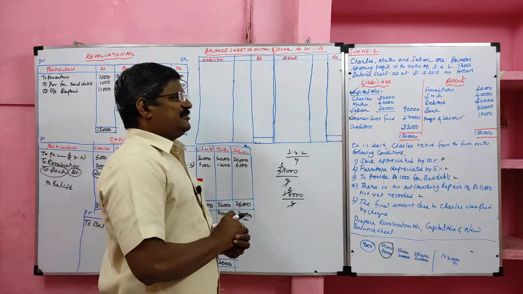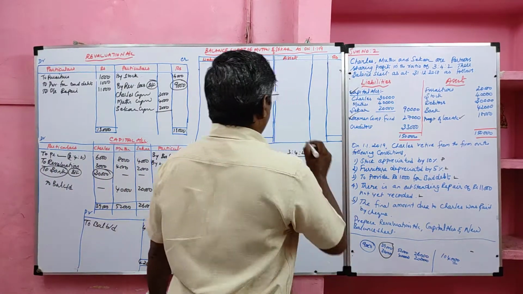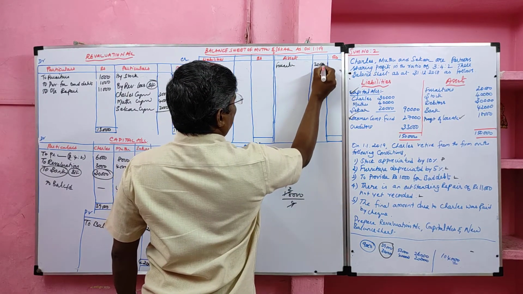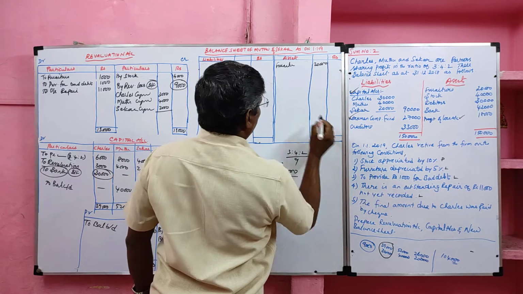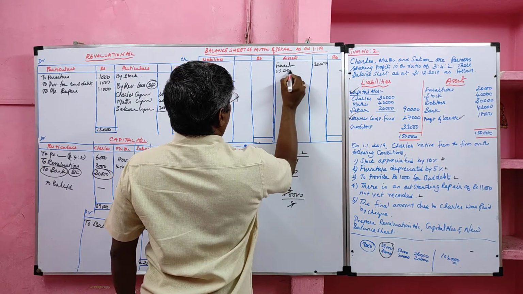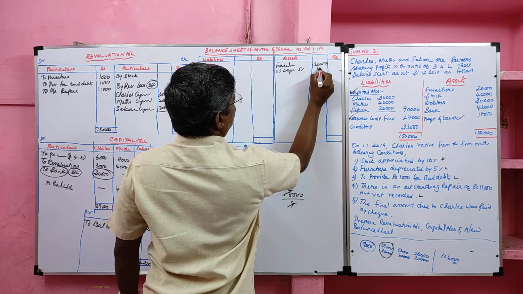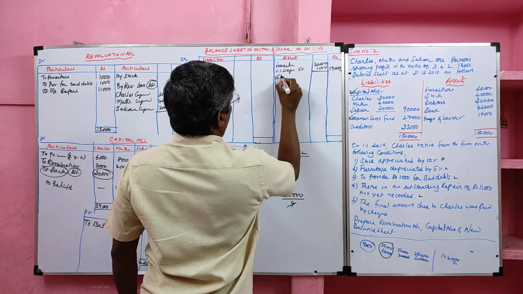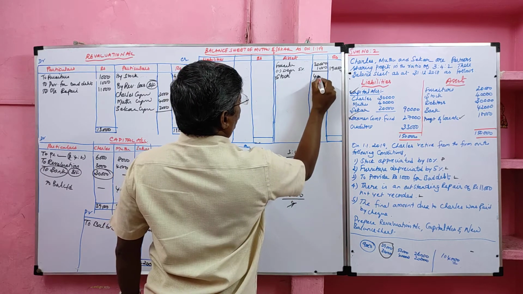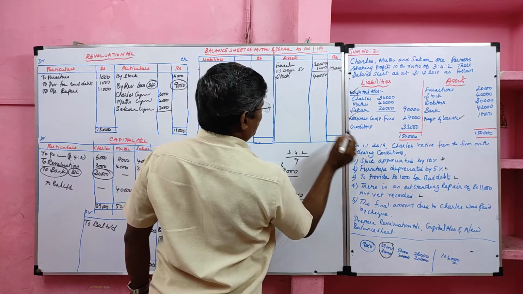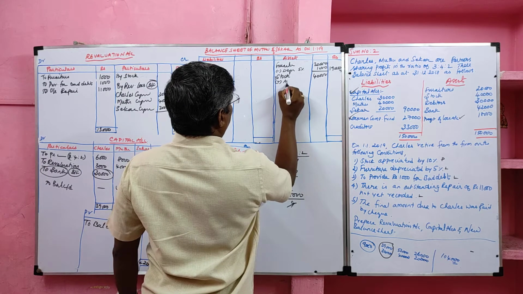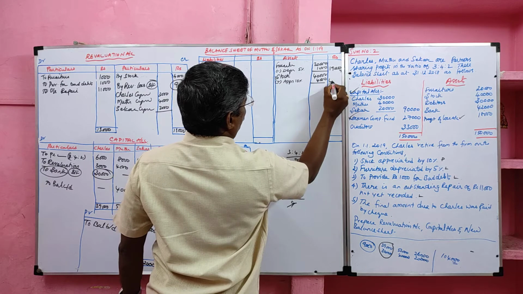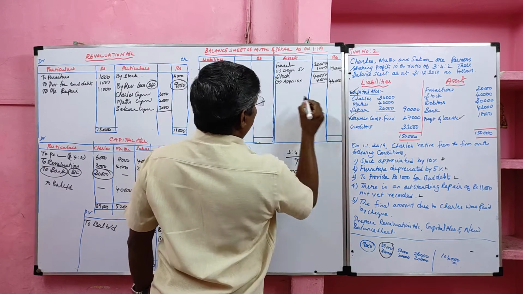When we prepare new balance sheet, we should start with the asset side. First asset is furniture, 20,000. It has adjustment. The furniture depreciated by 5%. Minus depreciation 5%, 1,000. Then stock. Old value 40,000. Adjustment appreciation. So appreciation means we have to add 10%. So 4,000 to be added. So balance 44,000.